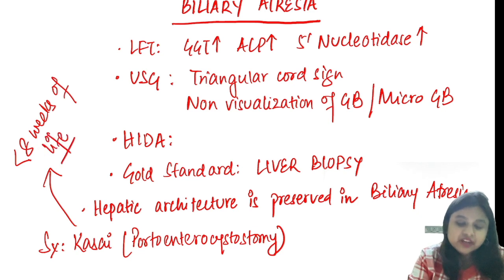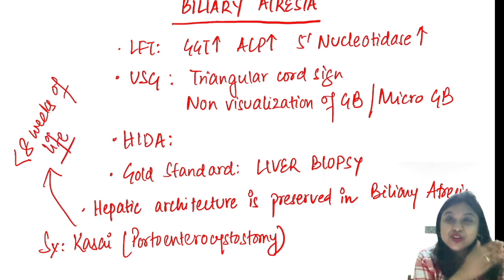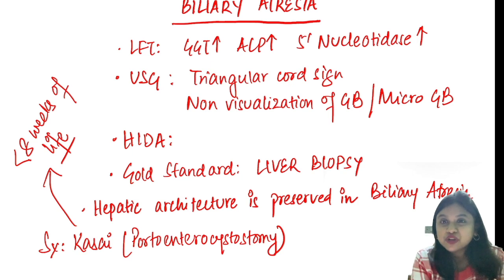So that is why it is very, very important that whenever you see neonatal cholestasis, you do a USG, a HIDA scan, and go for a liver biopsy, because you need to find out biliary atresia, as time is very limited. Less than 8 weeks, you need to go for the Kasai operation. Type 3B biliary atresia is the most common, where there is obliteration of all the ducts.